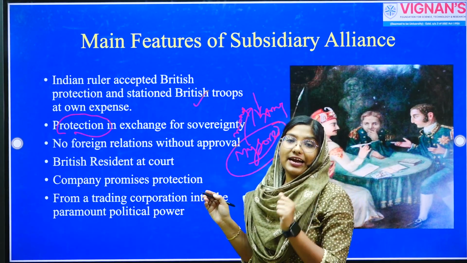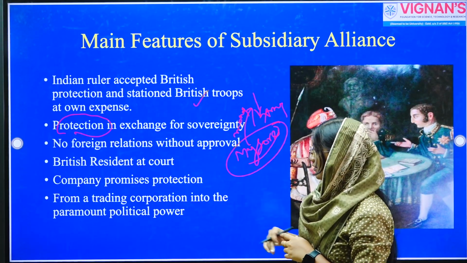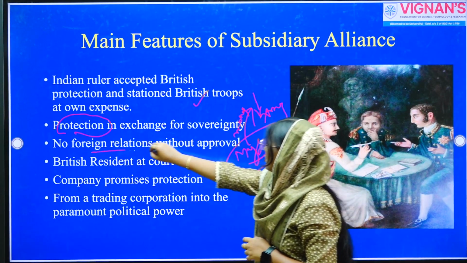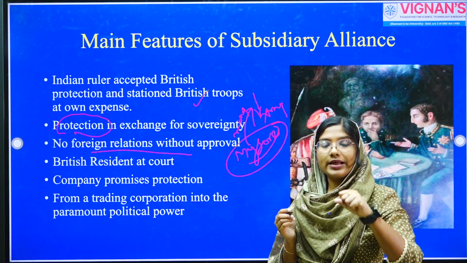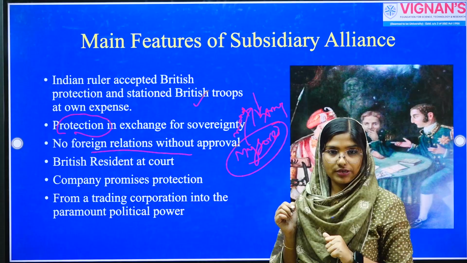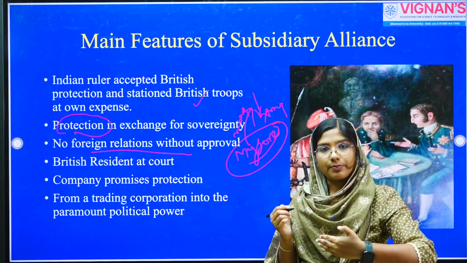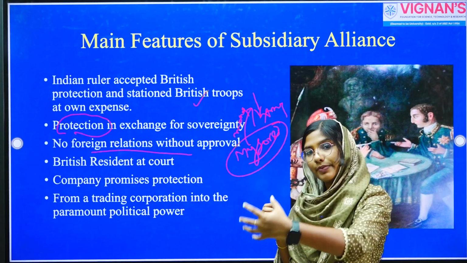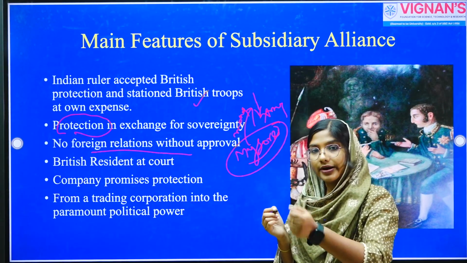So it is actually a kind of protection which is given by the company. But the very strategic clause of this policy is like this: no foreign relations without approval. Let's say the case of Mysore. If Mysore agreed to sign the Treaty of Subsidiary Alliance, the company will give them army and the state will maintain this army by using their own expenses, their own money.